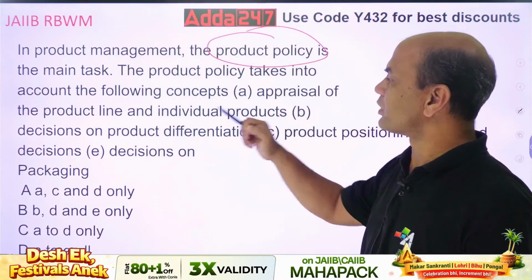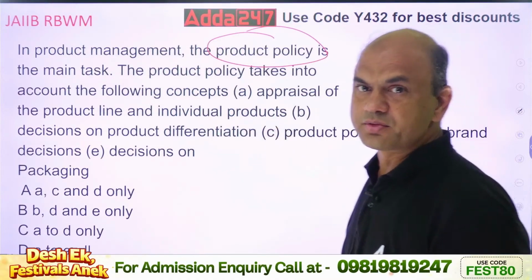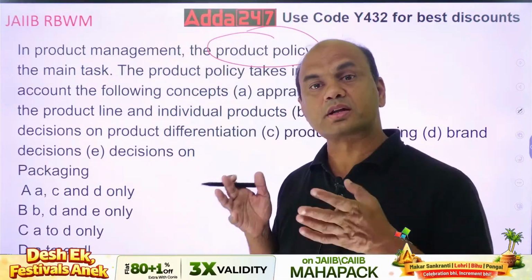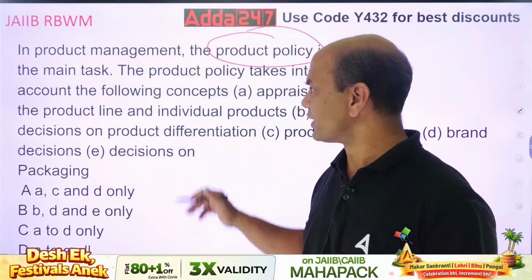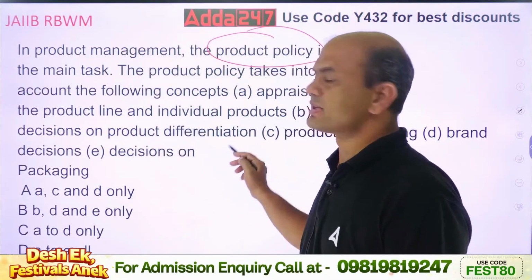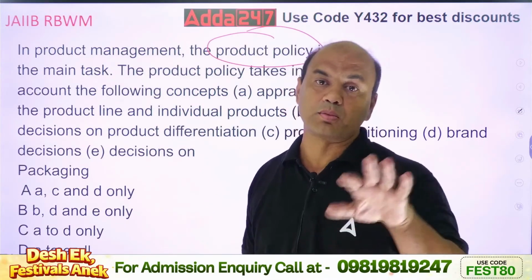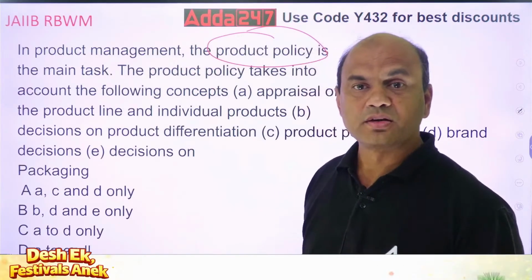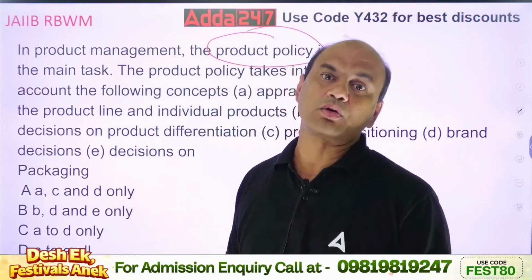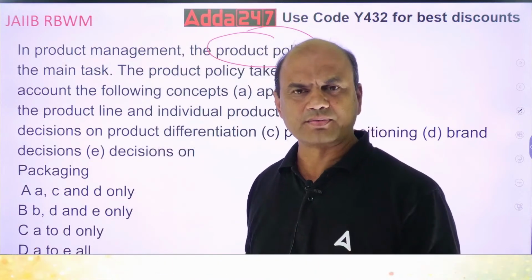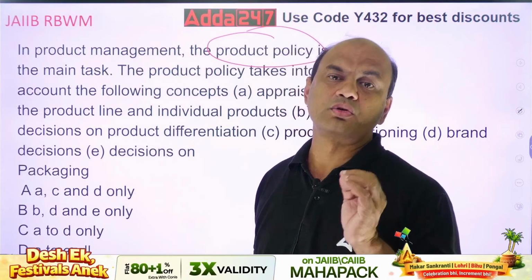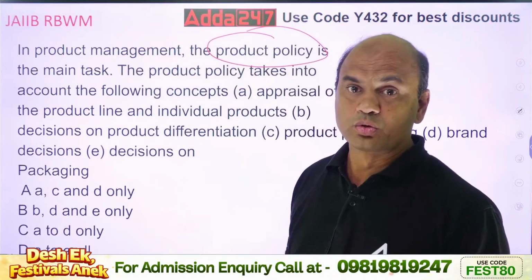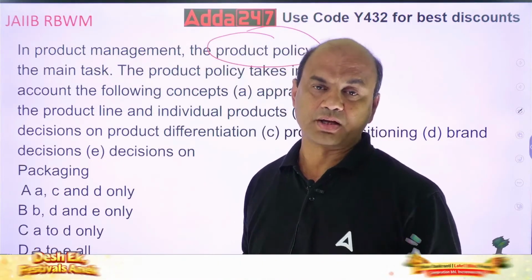See, appraisal of product line and individual products. Individual products, appraisal, whether it's going on as per the market needs, whether this product is earning revenue, basically. Okay? Decisions on product differentiation, how the products are different from the competitors as well as within themselves. Otherwise what happens? One bank has 5 types of savings accounts and they are competing with each other. It should not be the case. Each product should not compete with the other product of your bank. Other banks it's okay, but your bank, no two products should compete with each other. Otherwise what's the use? Isn't it?